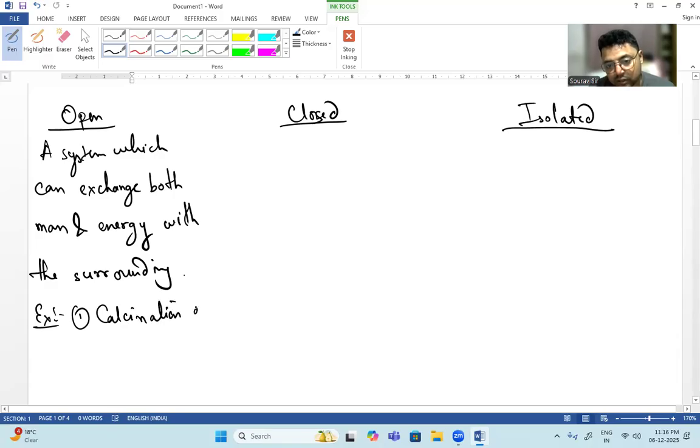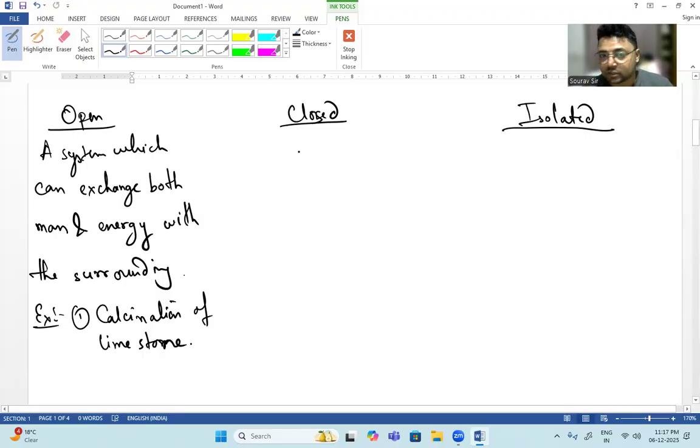We all know the calcination process: the process of heating a carbonate ore in the absence of air is known as calcination. Limestone, we all know, and the product formed is the oxide. Also, if you put a liquid in a beaker, that is also an open system.